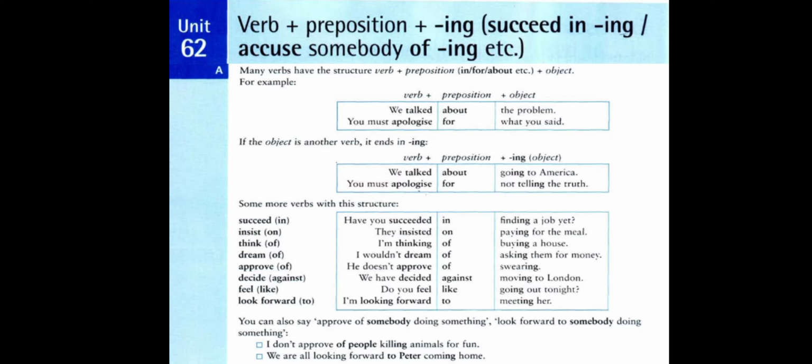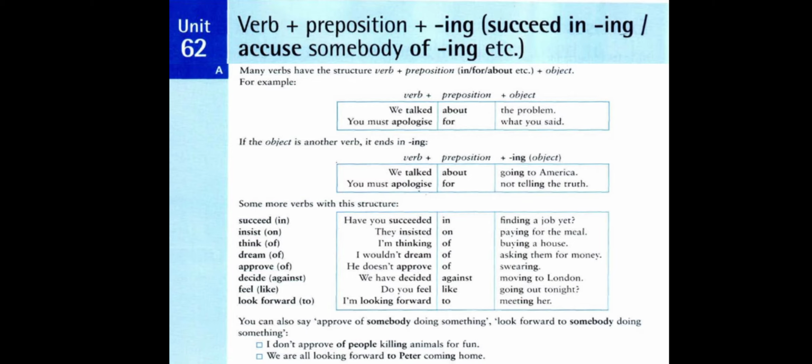You must apologize for not telling the truth. Here we have the verb apologize followed by the preposition for, and what comes after the preposition for is the verb tell plus ing, so it becomes telling, not telling the truth.